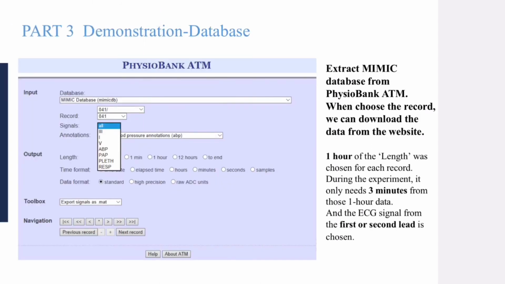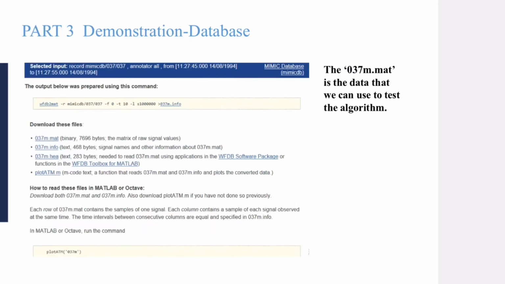Okay, let me demonstrate the main part of the project. Firstly, the database. I used the MIMIC database from the website of PhysioBank ATM, which looks like this picture. When choosing the record, for example, 041, we can download the data from the website. In this experiment, I chose 1 hour of the data and used 3 minutes from the 1 hour data, and chose the ECG signal from the first or second lead. The data file looks like below.